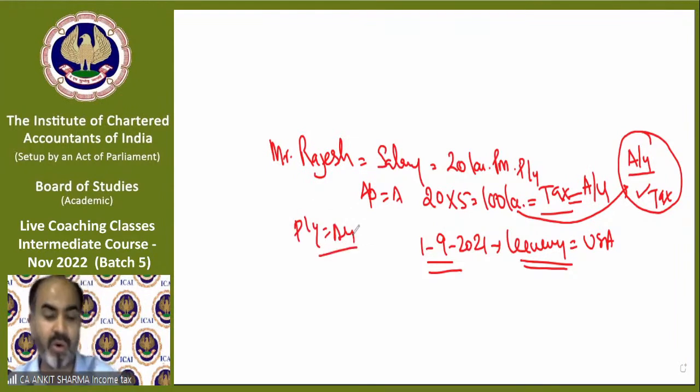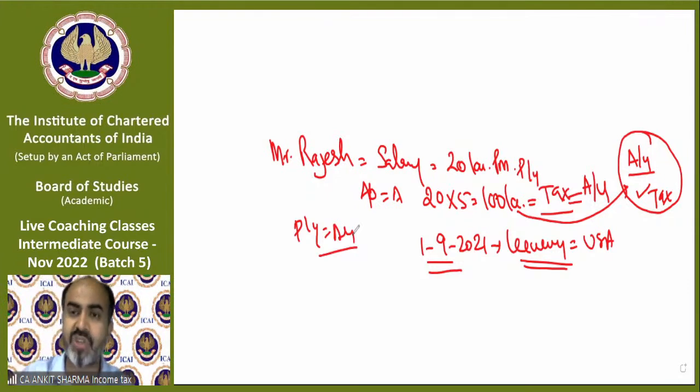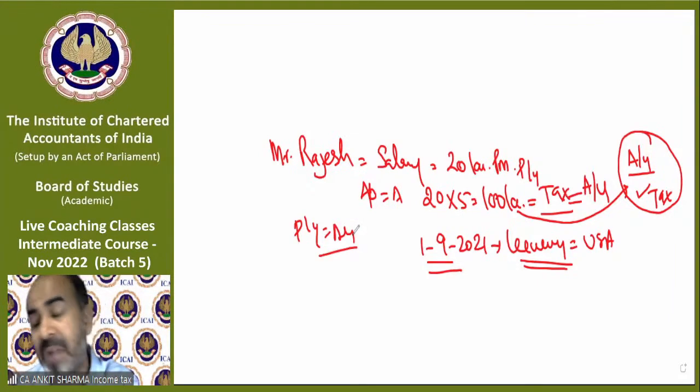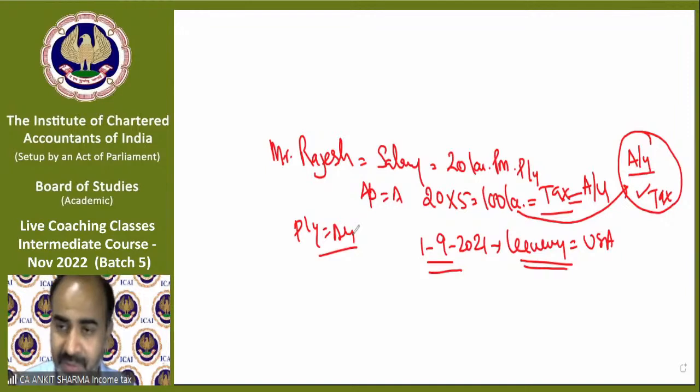He will not be allowed to leave India until he pays the tax on that income in the previous year only. So this is not a harsh provision on the assessee, but a genuine one. If the department is not able to collect tax this year, it might not be able to collect it in a further year either. In Hindi, we can say: abhi nahi to kabhi nahi. Tax abhi nahi to kabhi nahi.